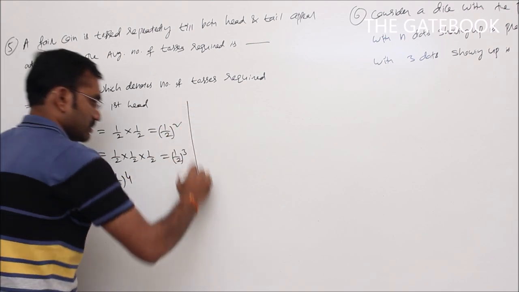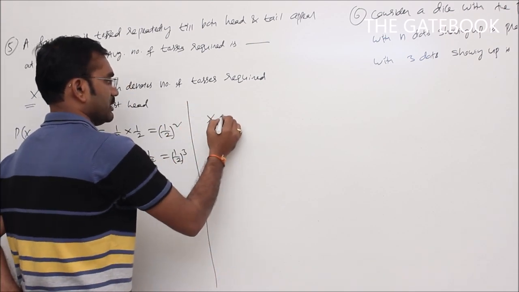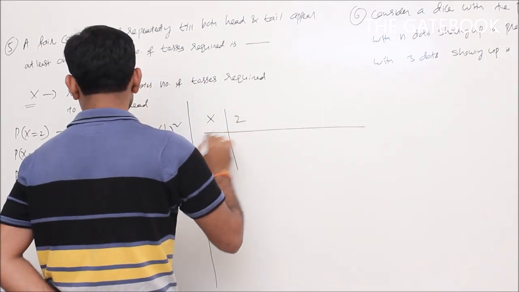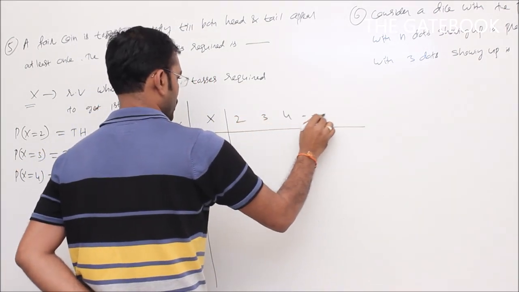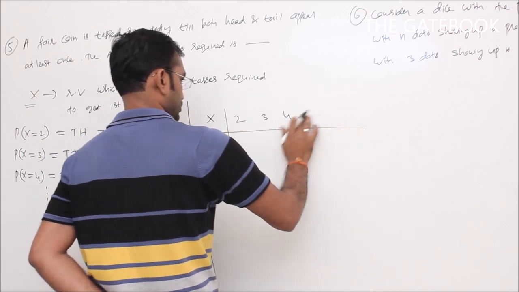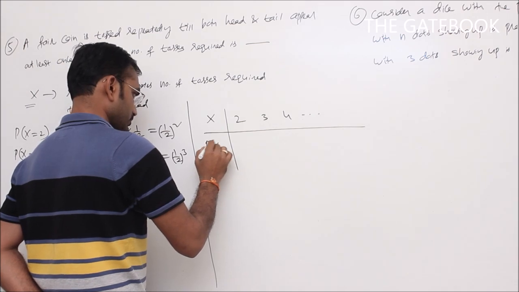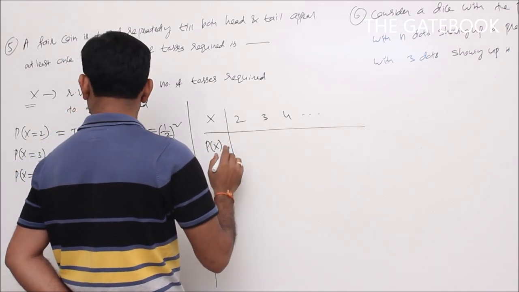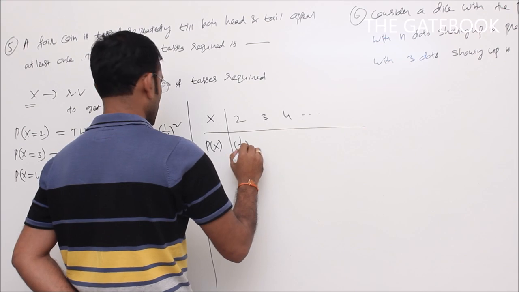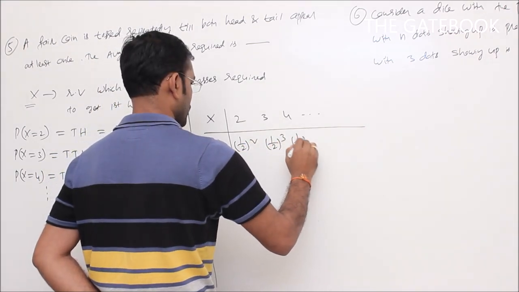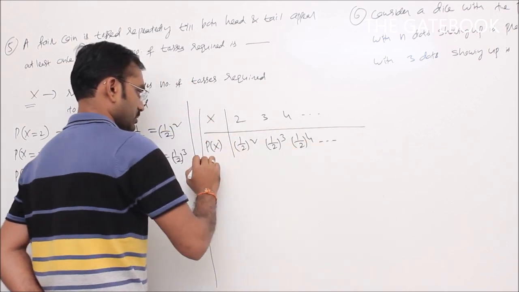Now see here, x is a random variable taking 2, 3, 4 and so on, and corresponding P of x value is 1 by 2 whole square, 1 by 2 whole cube, 1 by 2 whole power 4 and so on.